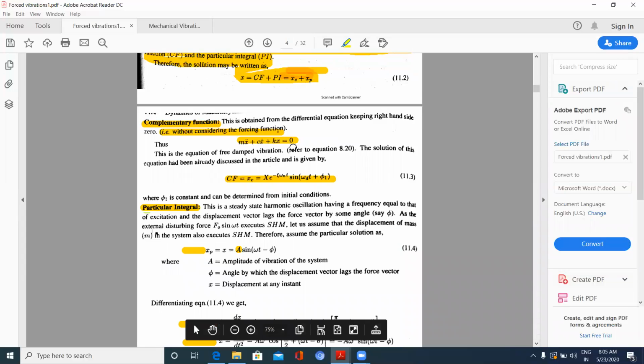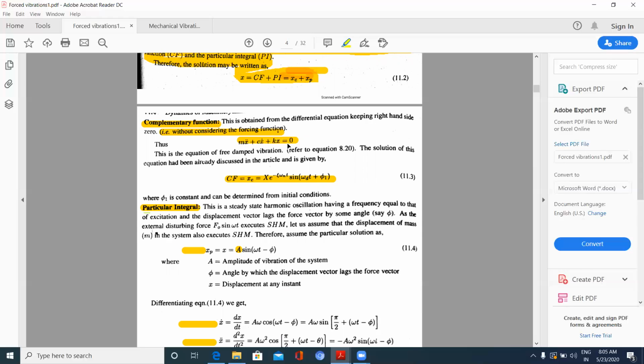Now, the complementary function. As we said, I initially apply a force or displace the system, that is, by applying a force on the kick rod or displacing the kick rod. Then I am not applying any force on it; I am leaving it, so it will be vibrating continuously.